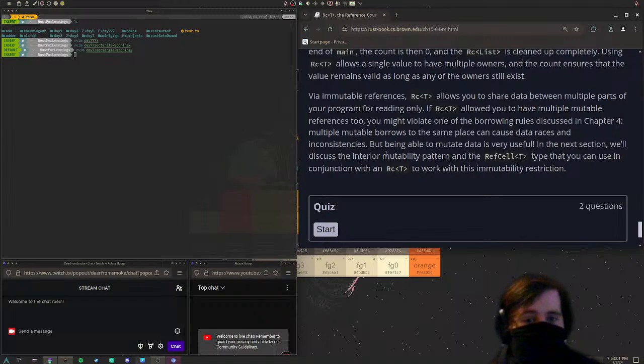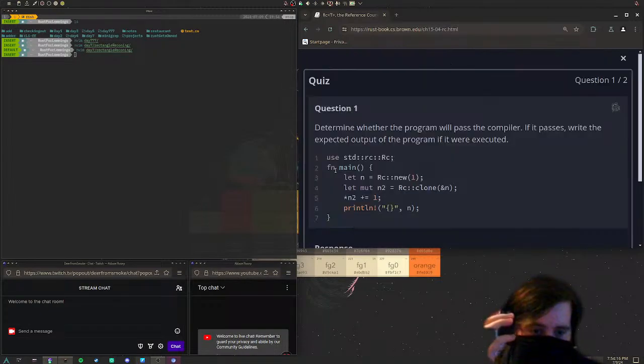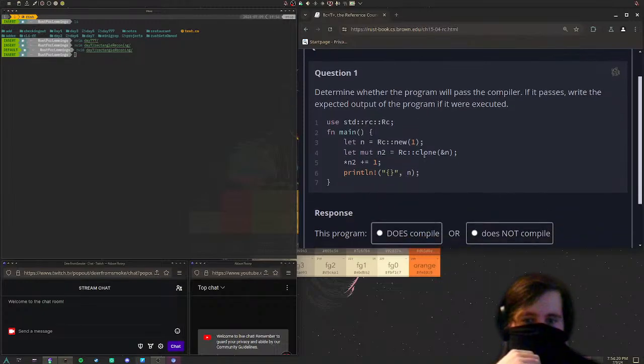In the next section, we'll discuss the interior mutability pattern and the RefCell type that you can use in conjunction with Rc to work with this immutability restriction. Okay, that was a task. Determine whether it'll pass and what it'll do.